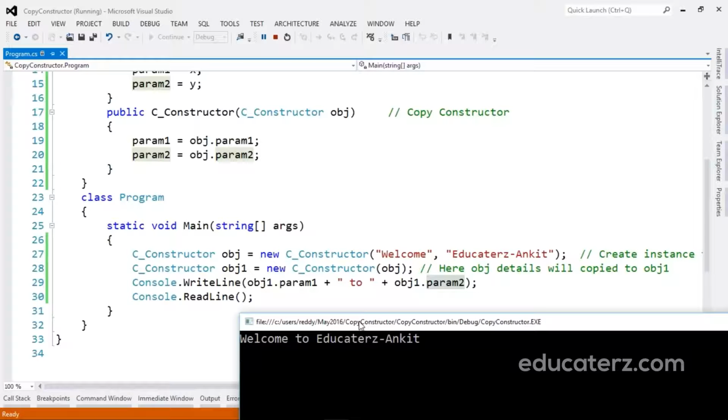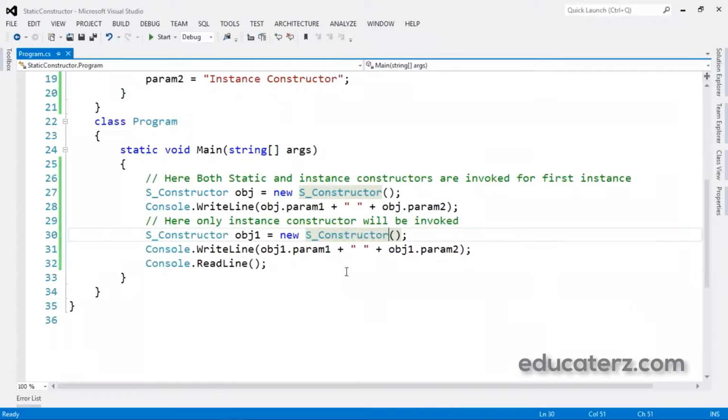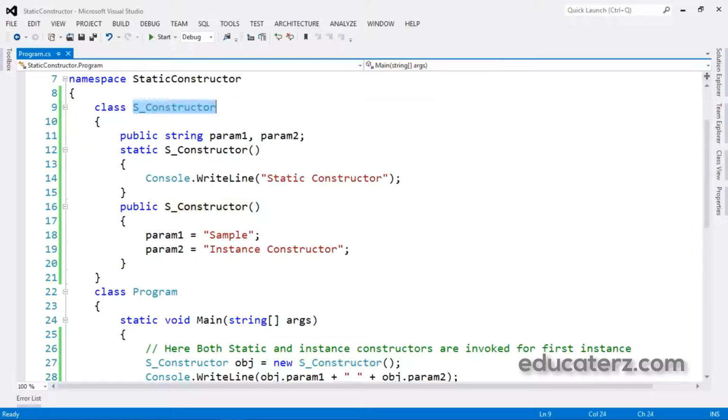Like this it will have a copy constructor. Now let us move to another constructor, which is called the static constructor. This is like how we created the initial classes and examples: class Program, static void Main. One constructor is there. Let me go to this class first.